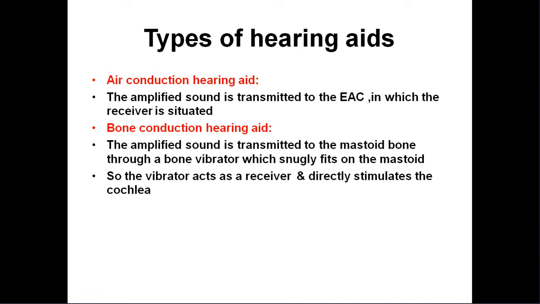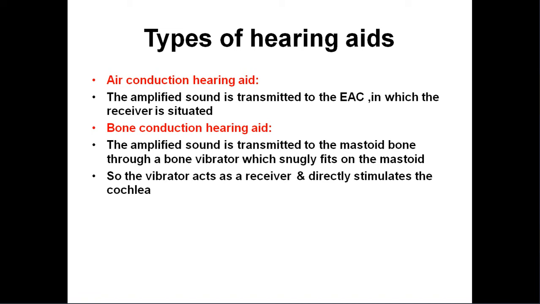So in this bone conduction hearing aid, there is no ear mold. The vibrator will be there, which is fixed over the mastoid area, behind the ear. The vibrator acts as a receiver and directly stimulates the cochlea. So that is the bone conduction type of hearing aid.